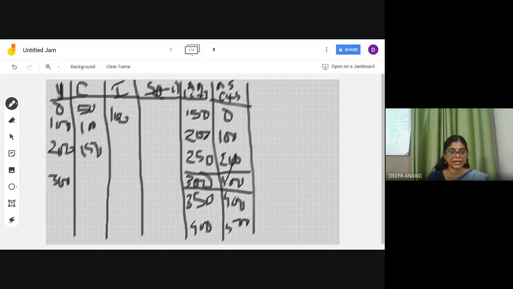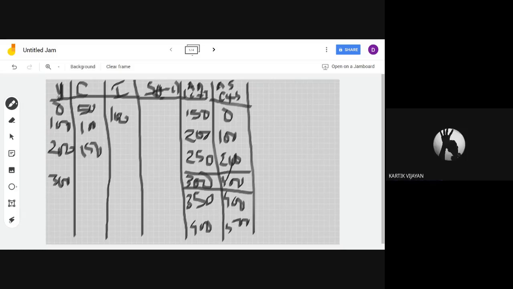Now, I will just read what you are asked to do. Calculate AD and AS at all levels of income. That you know, just like now you did, you have to find out AD and AS. For AD, you will write C plus I, consumption plus investment, that's already given. And for aggregate supply, what will you write? C plus...